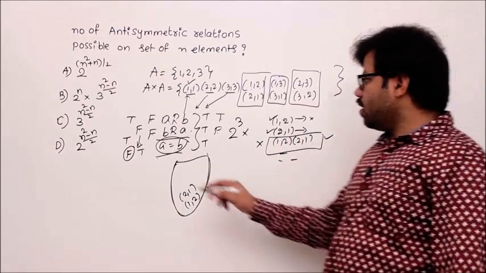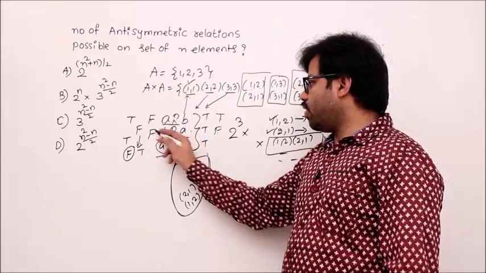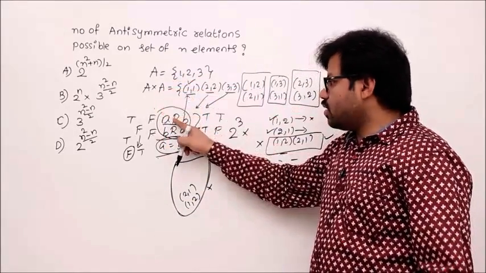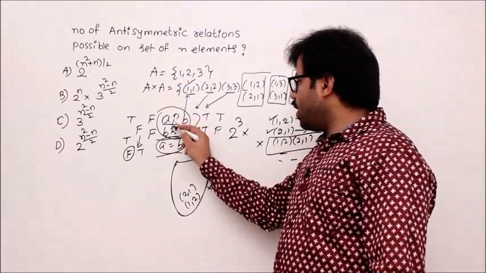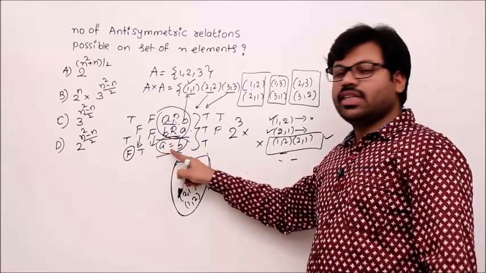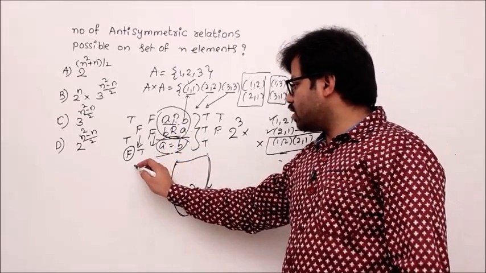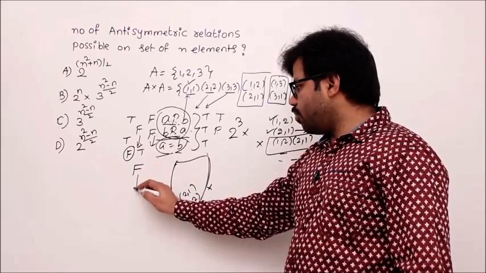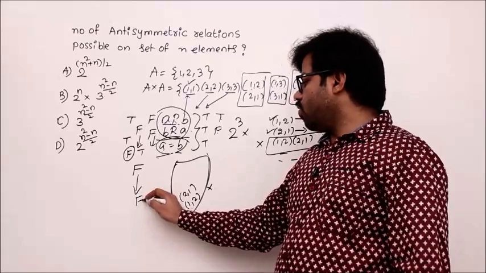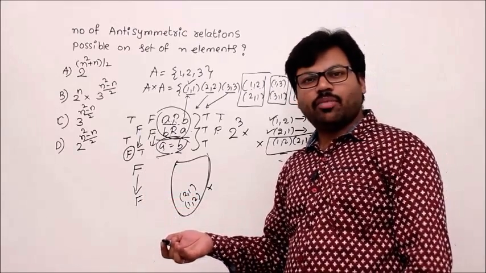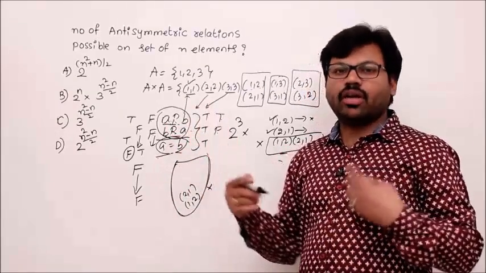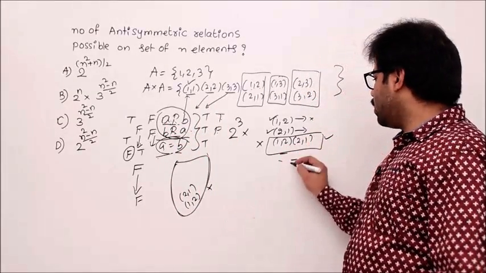If I don't take anything, A related to B is false, B related to A is false, false and false is false, but only the premises are false. This is not the definition. The definition is premises implies conclusion. Here the conclusion is A equal to B. Let's write it. Premises are false, implies the conclusion A equal to B. So A equal to B is false, whatever. False implies false is true. Understand my point? So if I don't take any element, premises will become false and the overall statement will become true. That's the reason. So this is also one possibility.